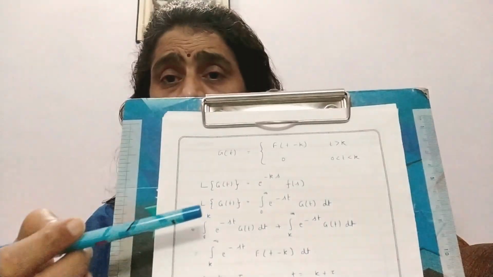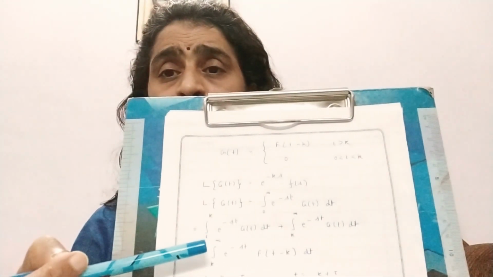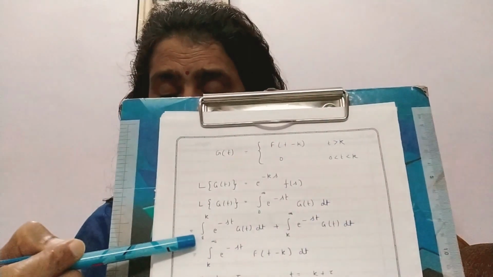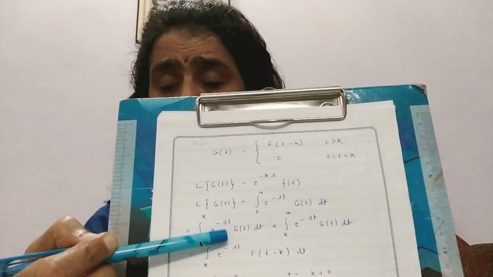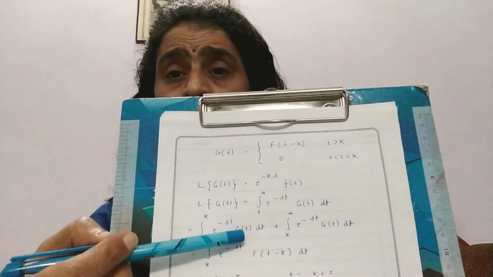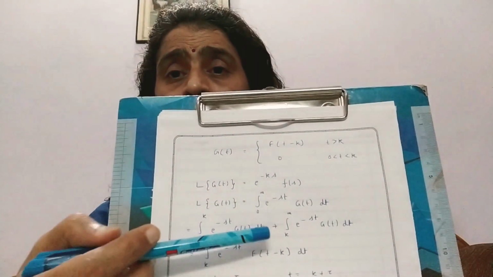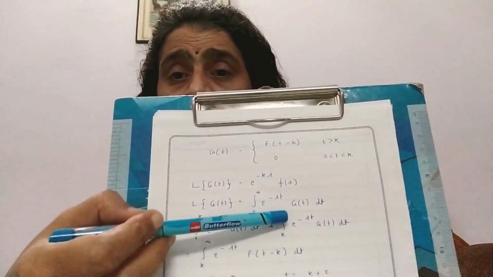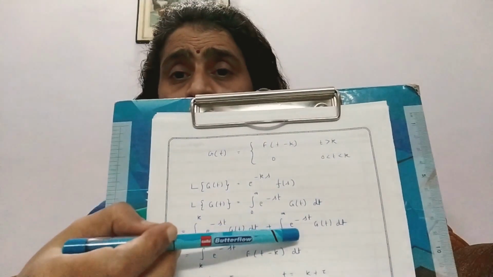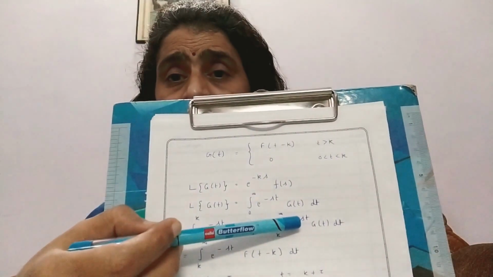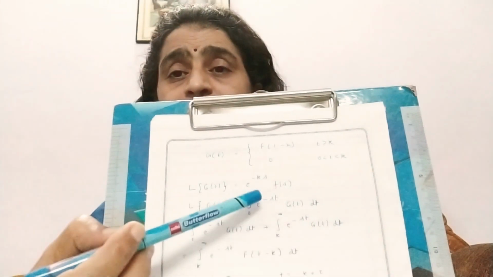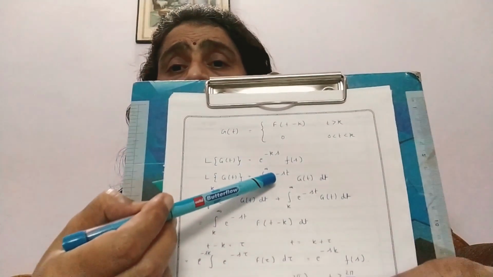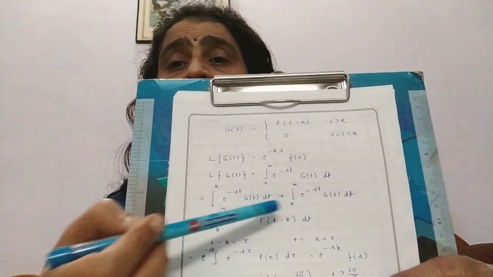So write down, this is equal to the integral from 0 to k of exponential of minus st G(t) dt plus the integral from k to infinity of exponential of minus st G(t) dt. So in place of one integration, we are getting two integrations.